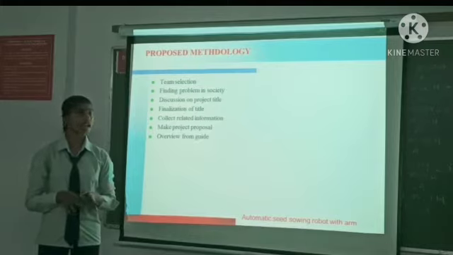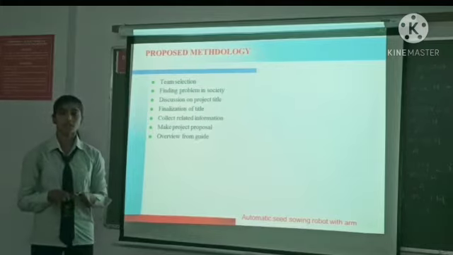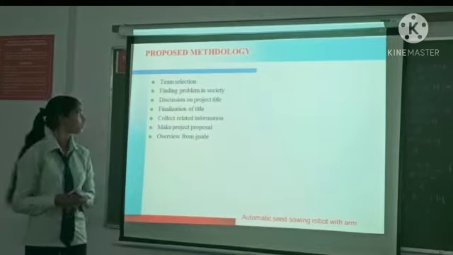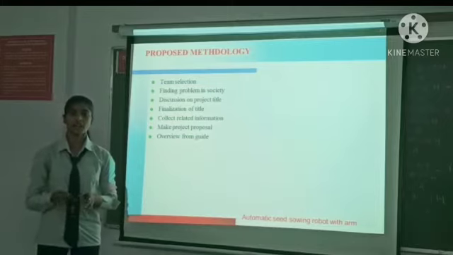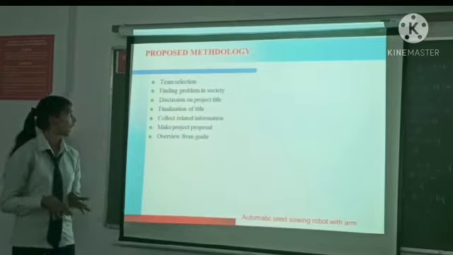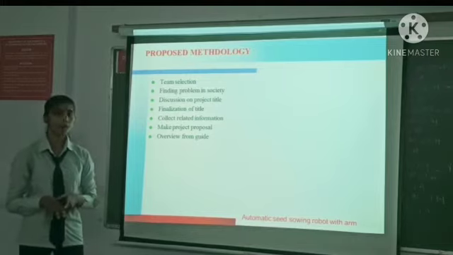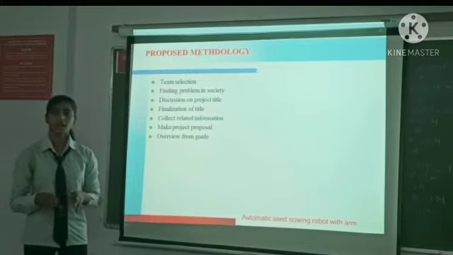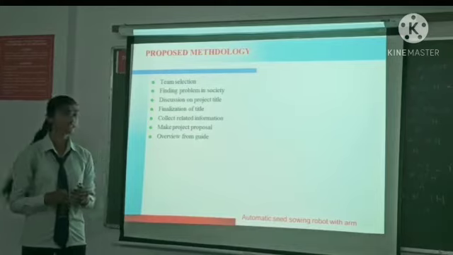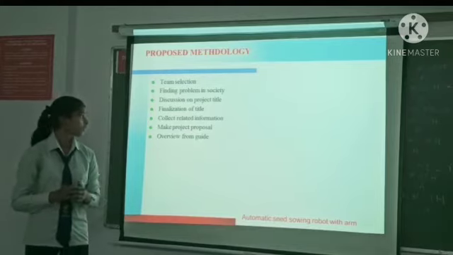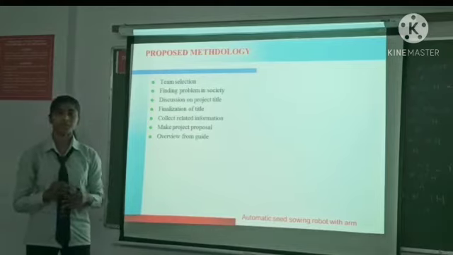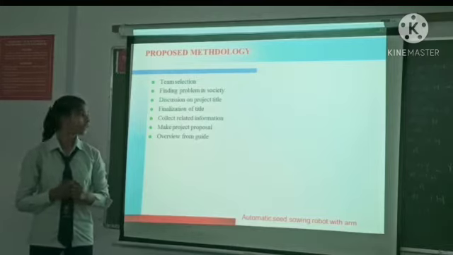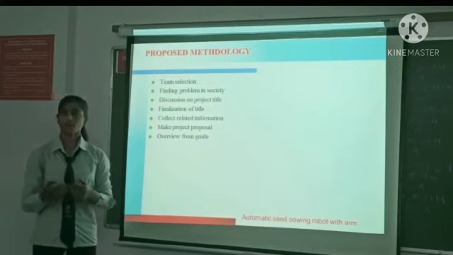Then we discuss the project data and find a solution, and then we finalize the project and search for related information. After collecting the information, we make a project proposal and review the project with our guide.